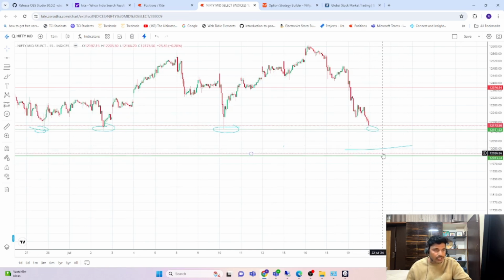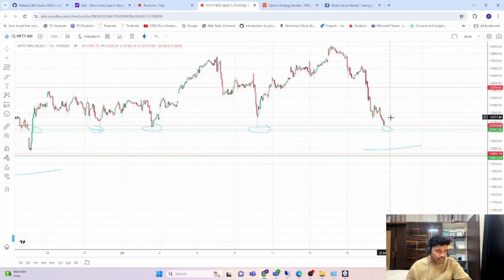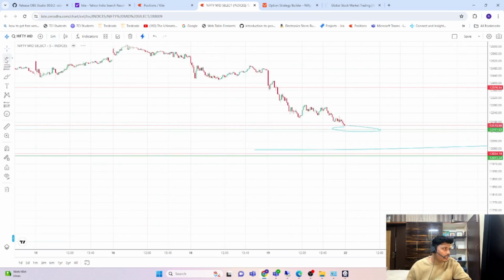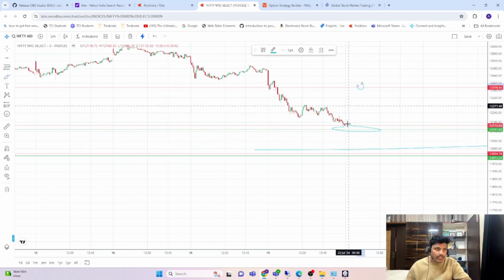But I don't think, if the open low is not broken, it will cross that particular level and become a trending day again. Considering this chart, currently on the upper side my break even is 12,376 and on the lower side 12,024. Until these two break, I won't do any kind of adjustments.